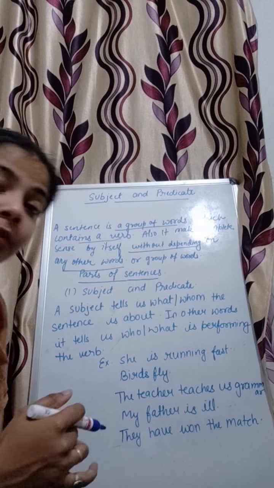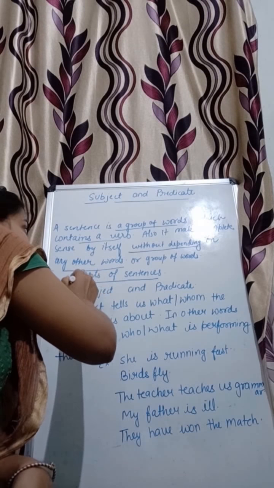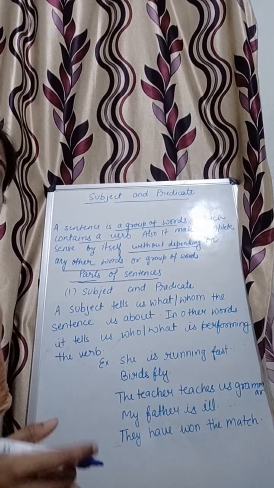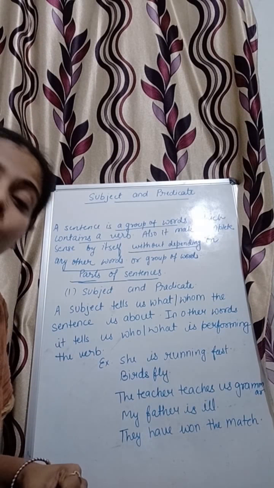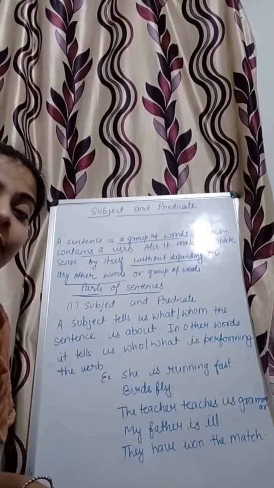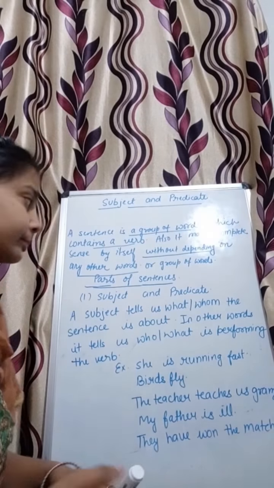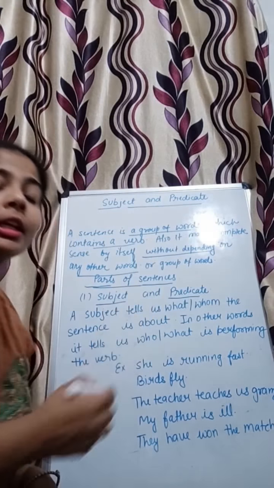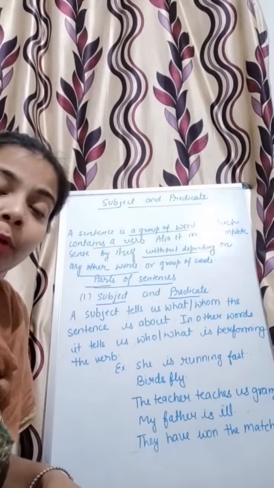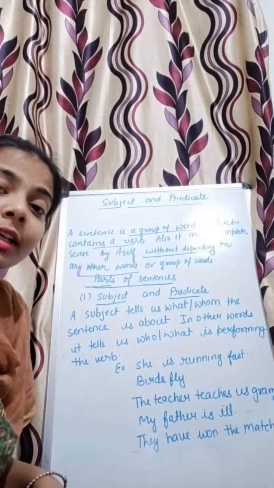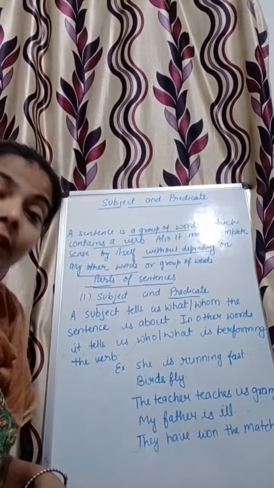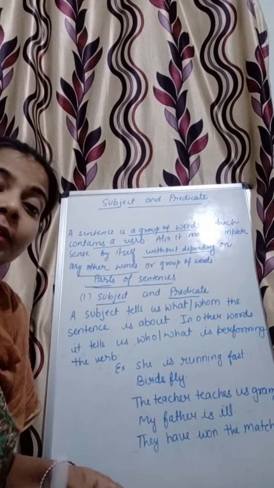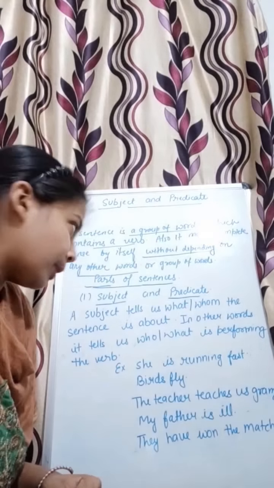So today we will learn about parts of sentences, and there are basically two parts of sentences. The first one is called subject and the second one is called predicate. Means a sentence is made up of two things, subject as well as predicate. Now what is subject, what is predicate? We will come to know one by one.